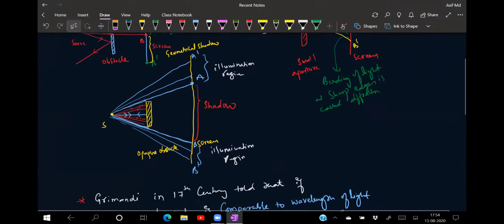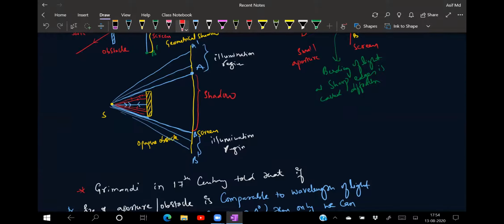Now in the second diagram also you see better. If I'm trying to draw the second diagram, I'm roughly drawing here right now. This is your screen and this one was your obstacle, isn't it? And here is somewhere your source. So this straight line will touch here, and it will go like this. And here this is a straight line, but the region from A to B is your geometrical shadow.